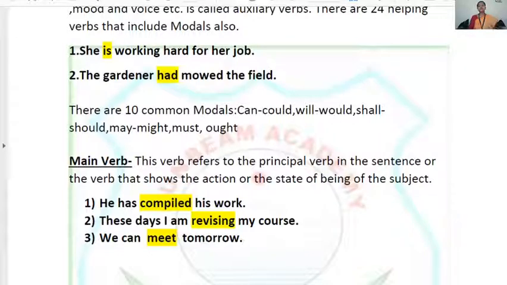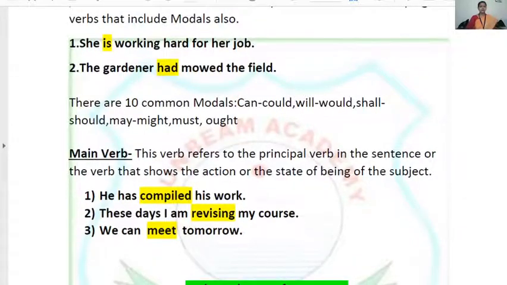We can meet tomorrow. Here again, can is your helping verb and meet is your main verb. So the most important thing that you have to remember in the case of helping verb and main verb is that helping verbs don't make complete sense, and they take the help of a main verb with them, while main verbs have their own meaning.